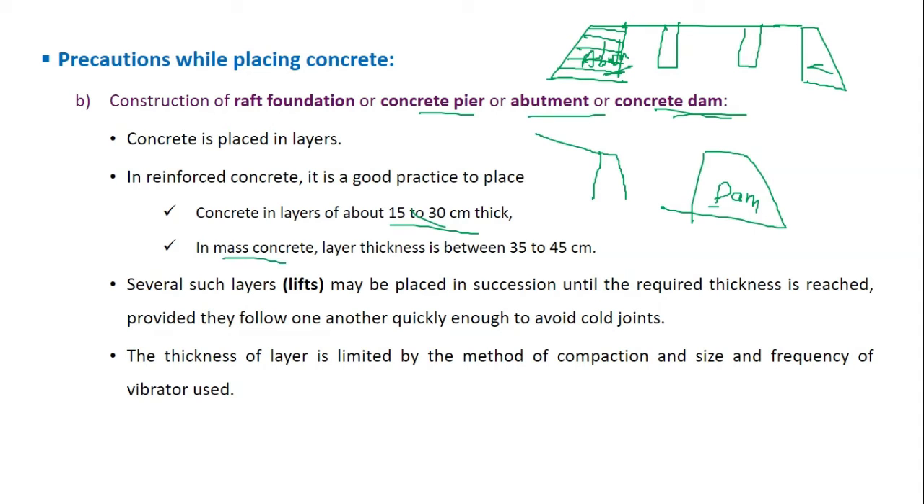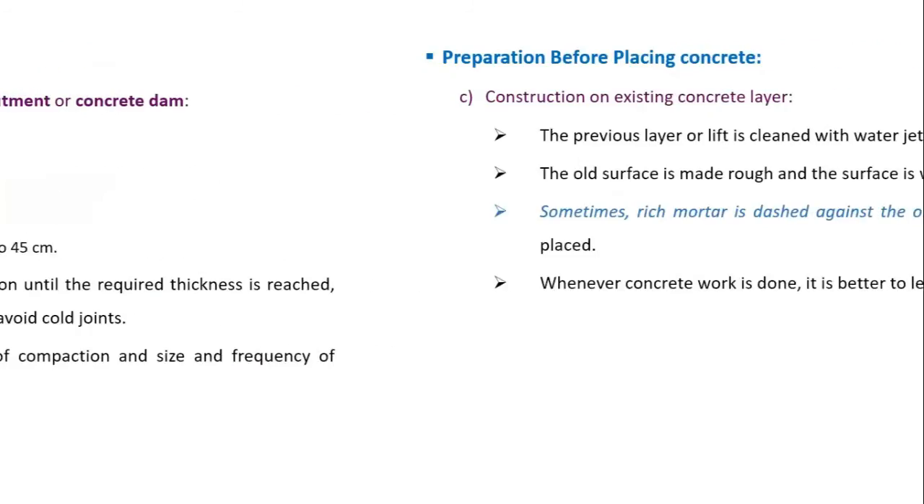But if you are going for mass concrete such as in dams, the thickness of each layer can range from 35 to 45. So what happens if you put layers of larger thickness than prescribed is, you are going to face problems with shrinkage. Okay, you are going to see shrinkage cracks. So in order to avoid that, you have to place the concrete in layers.